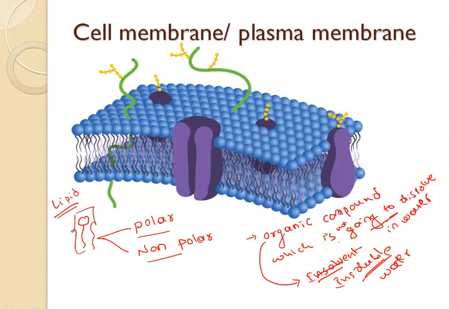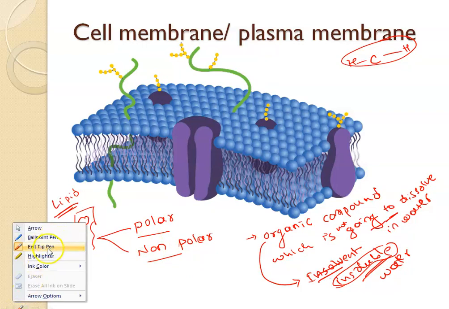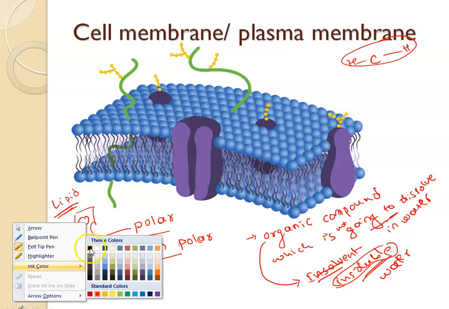Organic compounds are chains of carbon and hydrogen; you will see that structure in your higher classes. Lipids are organic compounds which are insoluble in water, and we have two types of lipids: polar lipids and non-polar lipids.